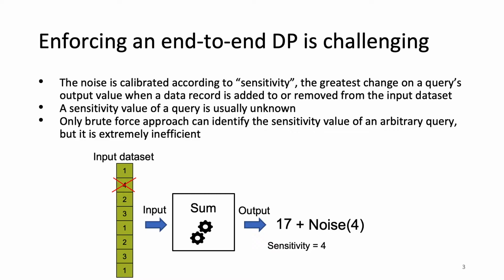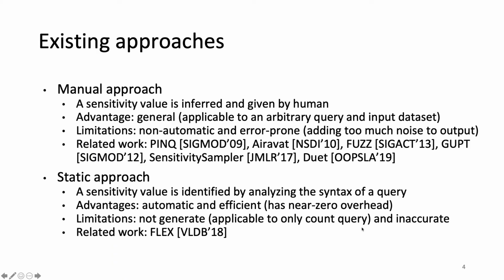However, identifying the data record that changes the output value the most for a large dataset is fundamentally difficult and requires a brute force approach, which runs the same query on the same input dataset repeatedly. Each time, we remove only one input data record from the input dataset. It is extremely inefficient and impractical. Existing approaches make other trade-offs to infer sensitivity value more efficiently.